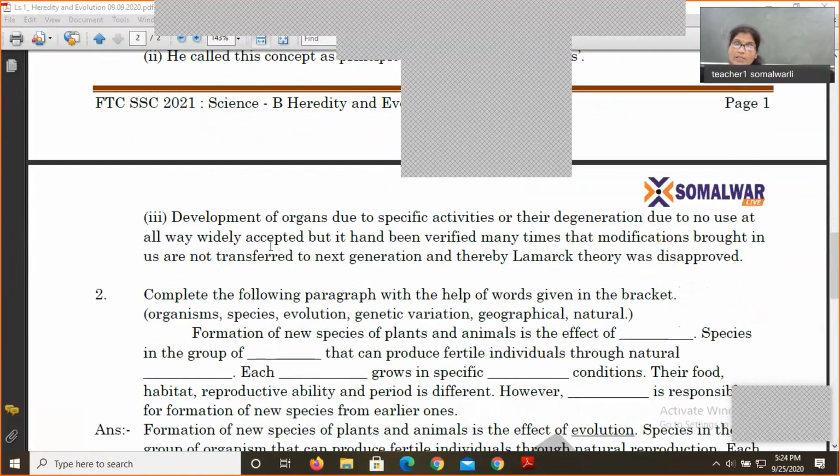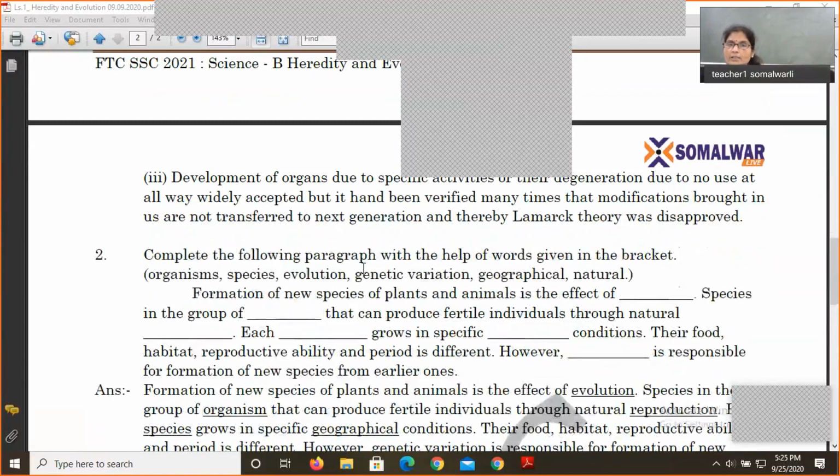It was widely accepted. Now, what should come in the next part? Why was Lamarckism not accepted? Why was it disproved? Because the transfer of those acquired characters to the next generation was not acceptable. Because acquired characters, due to environmental changes, are individual characters. That particular individual develops those particular features, but it is not able to transfer them to the coming generation. For example, the blacksmith will build up his muscles due to his activity, but not necessarily will he be able to transfer those characters genetically to his coming generation.